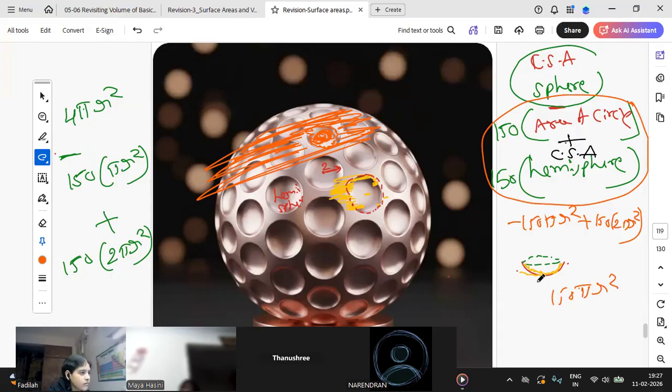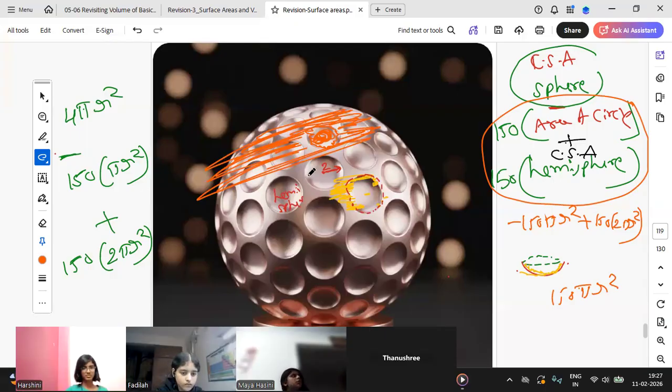What you have done, you see, you have taken the total sphere. You have painted a total sphere. Now you have subtracted this particular part. Why will you subtract? Am I speaking about volume? Am I speaking about surface area? You need to paint it again. So if you ask me what is volume, then you should subtract.